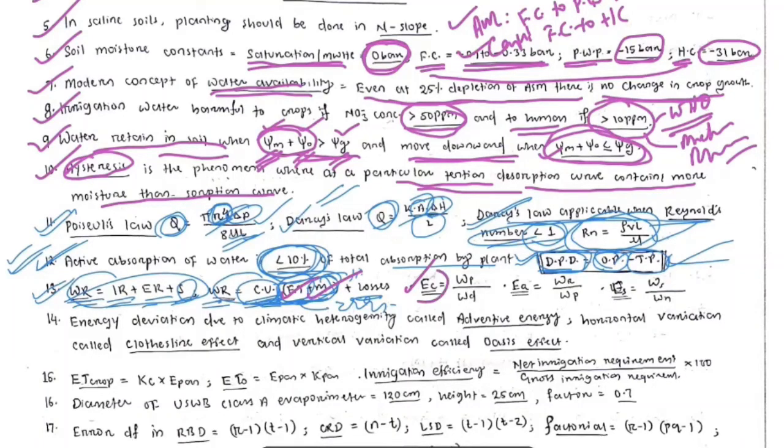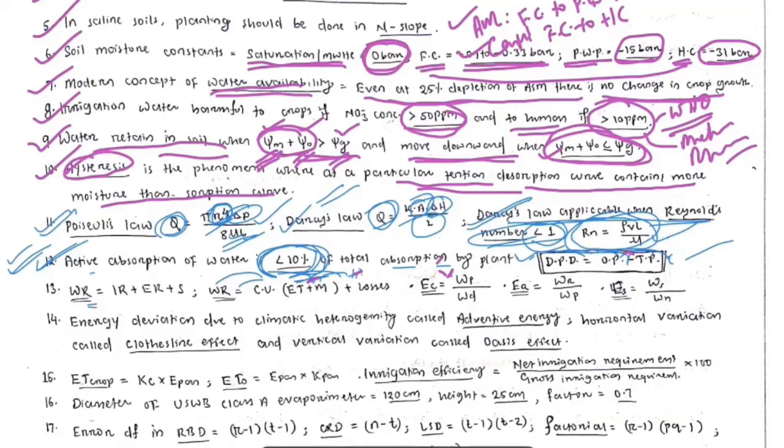So there are different efficiencies in irrigation. One is conveyance efficiency, one is application efficiency, then storage efficiency, then distribution efficiency. What is conveyance efficiency? That is water moved to the plot divided by water delivered from the source. Then application efficiency, water stored in the root zone divided by water entering the plot. Water storage efficiency, water stored in the root zone divided by water needed to reach the field capacity level. So these are the efficiencies of irrigation.